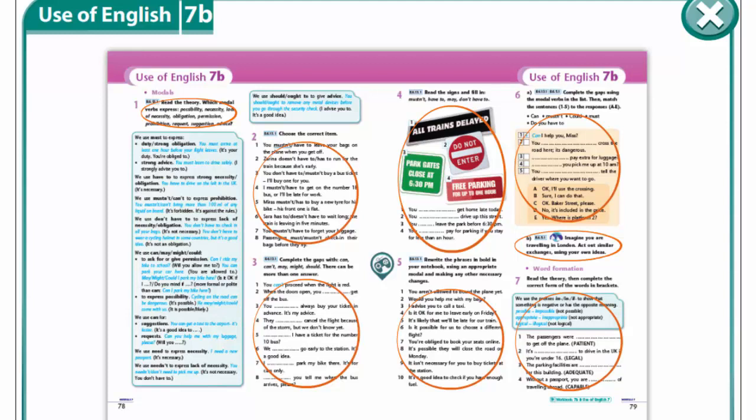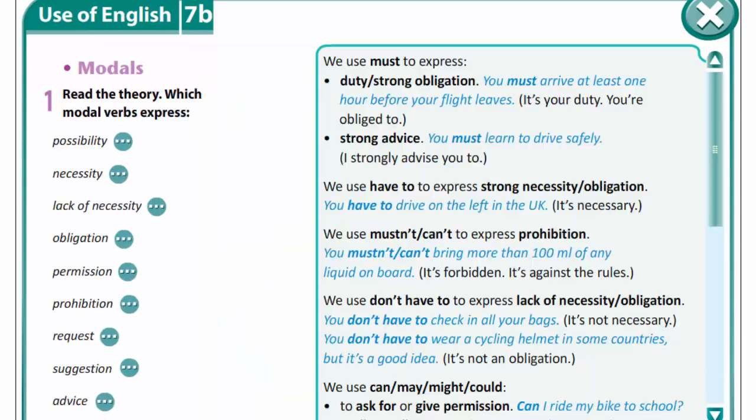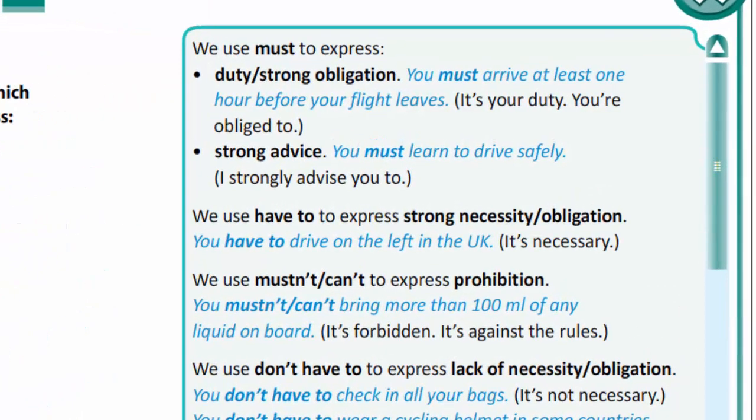Dear students, today we are going to speak about modals, grammar. Open your books at page 78. Exercise 1. Let's read the theory.